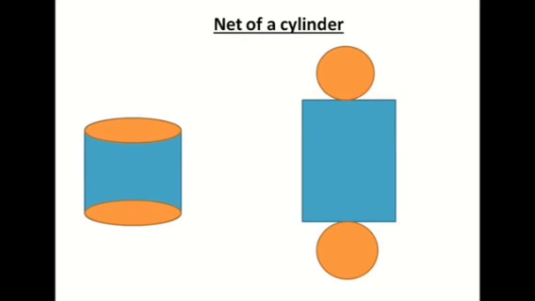After drawing, you can color it also. Then you will cut the outline of this figure. Don't detach these two circles from the rectangle. Do that part very carefully. After that comes folding. Here, you know the top and the bottom; I feel you can understand the circles. Both the circles will represent the top and bottom circular surfaces of the cylinder.